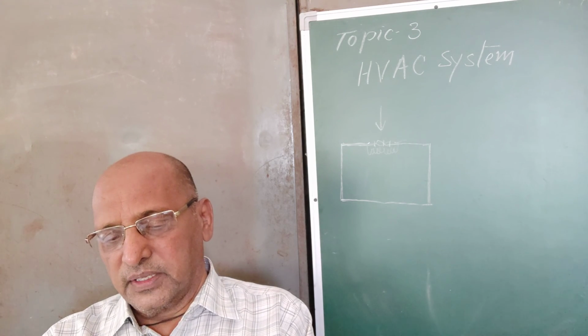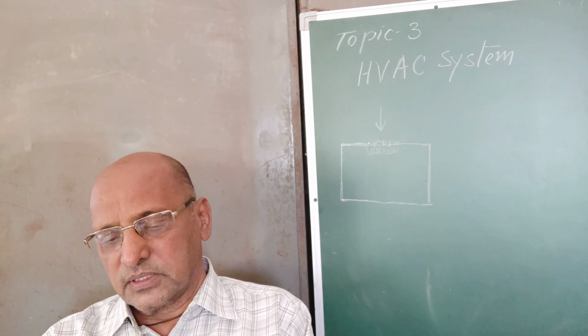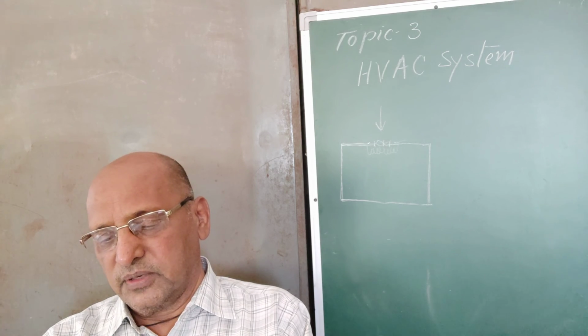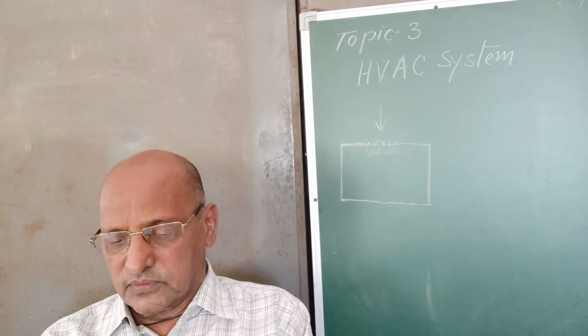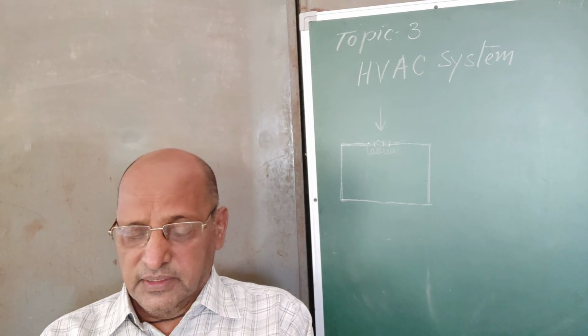Then we compare the vapor absorption refrigeration system and the vapor compression air conditioning system. So this I will discuss next time.